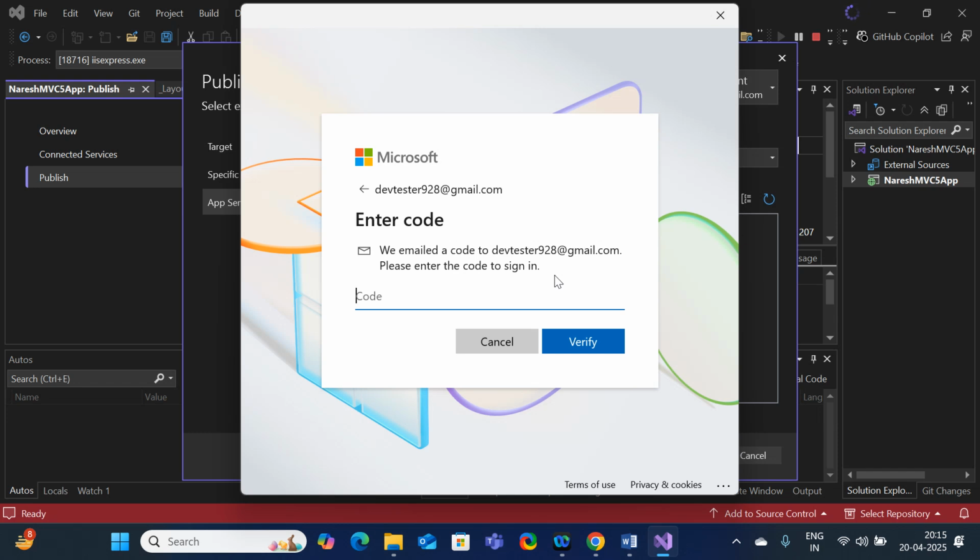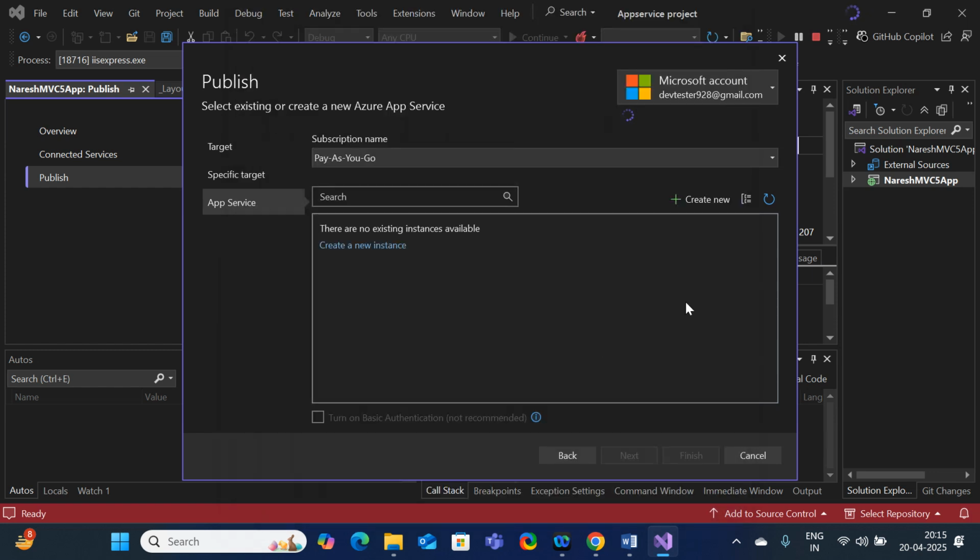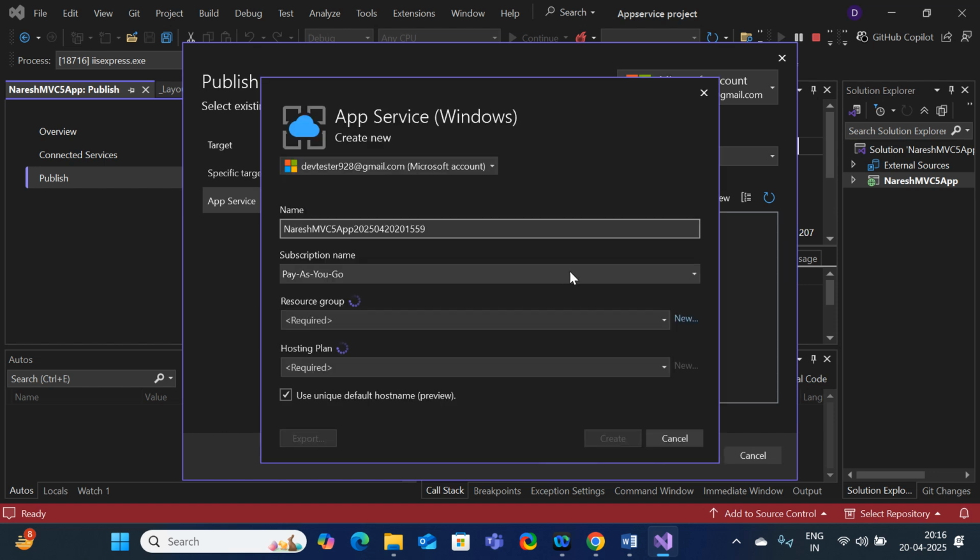920530. This is the OTP which I got over my email ID. I hope this time it is going to establish the connection. Okay, just click on create new instance.